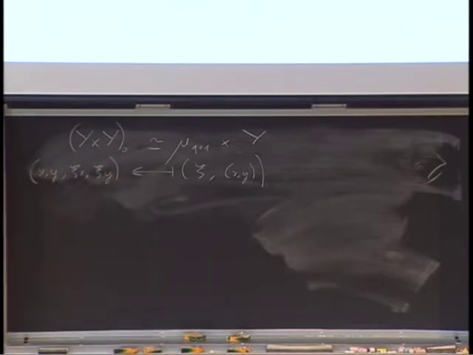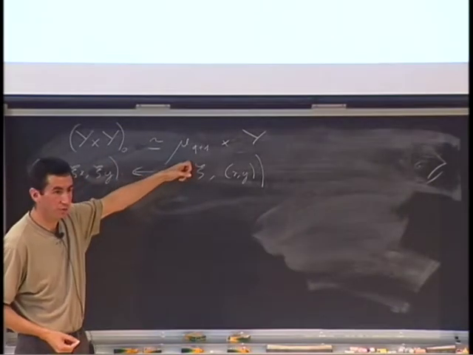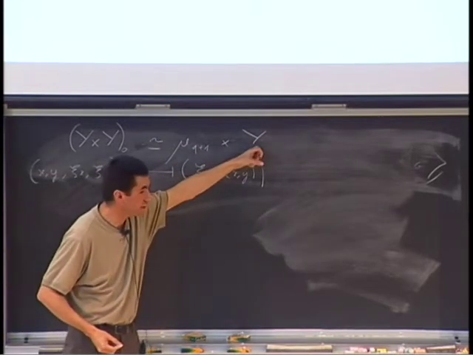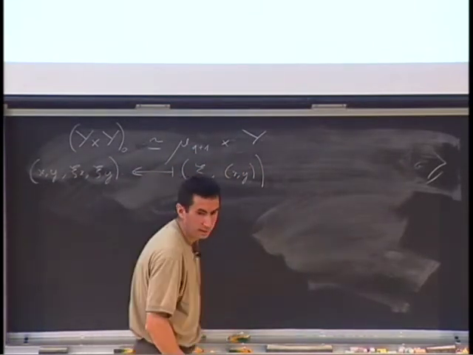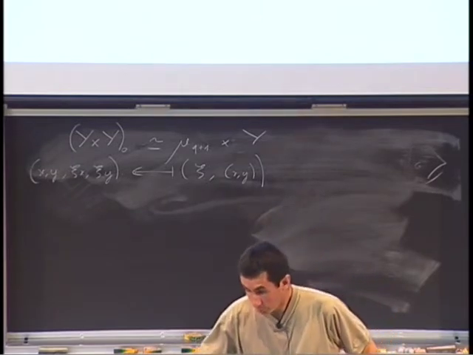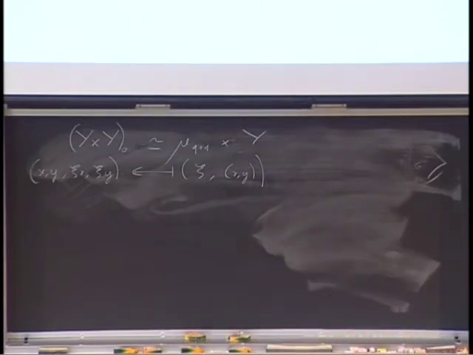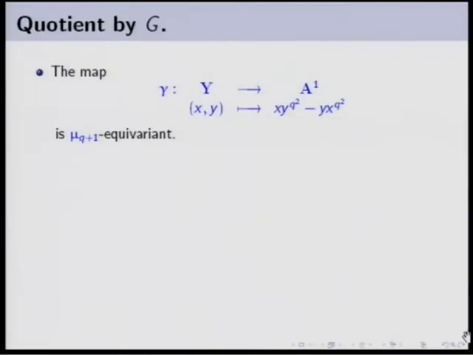I need to compute the quotient by G of this, but G does not act here, it acts through this isomorphism. So let's compute the quotient by G. We'll do always the same thing. The map from y to A1 that sends x, y to x y q square minus y x q square is still invariant under G. This is not the other Dixon invariant of SL2, but almost.